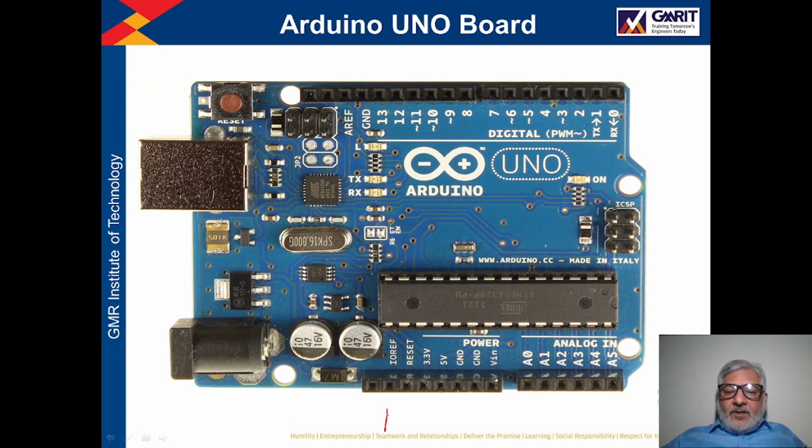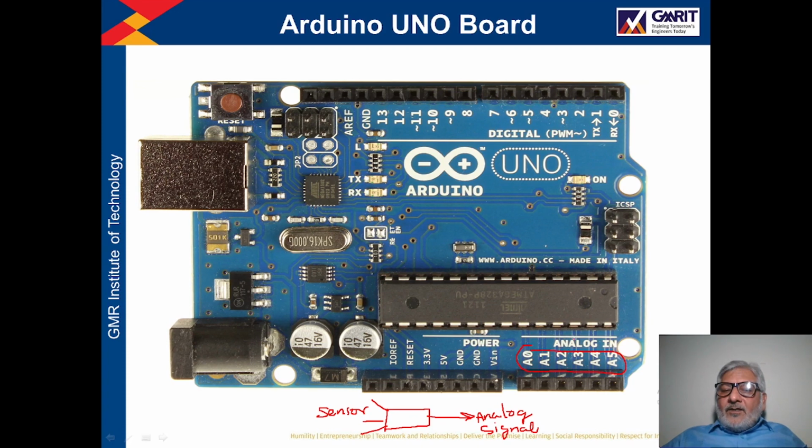So suppose here we have a sensor. This sensor will sense the environment, and it will generate an analog signal. And these analog signals go to the pins A0 to A5.